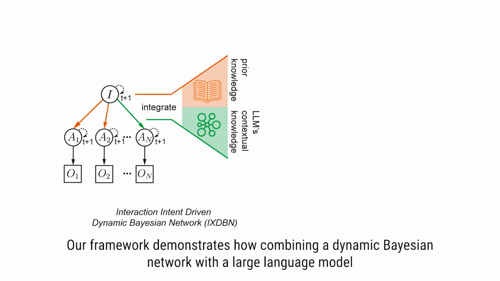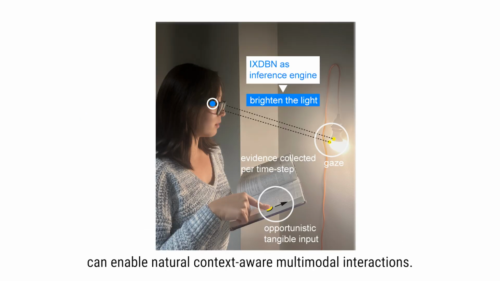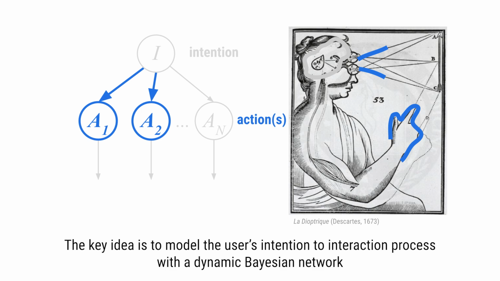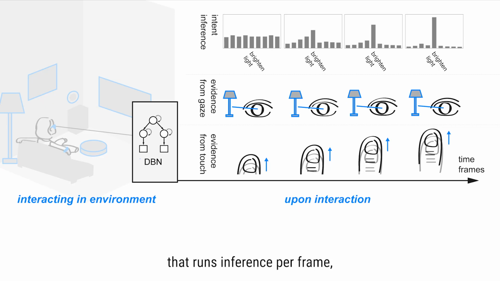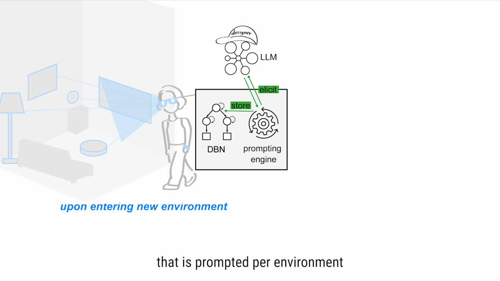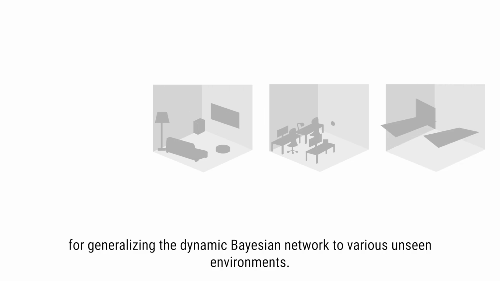Our framework demonstrates how combining a dynamic Bayesian network with a large language model can enable natural, context-aware multimodal interactions. The key idea is to model the user's intention-to-interaction process with a dynamic Bayesian network that runs inference per frame, and combine knowledge from a large language model that is prompted per environment for generalizing the dynamic Bayesian network to various unseen environments.